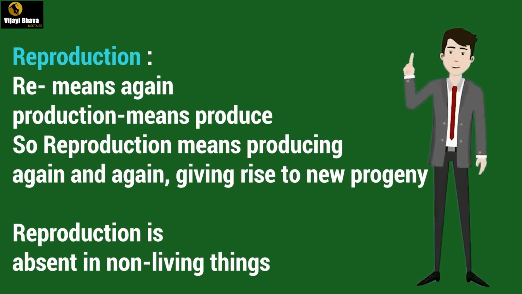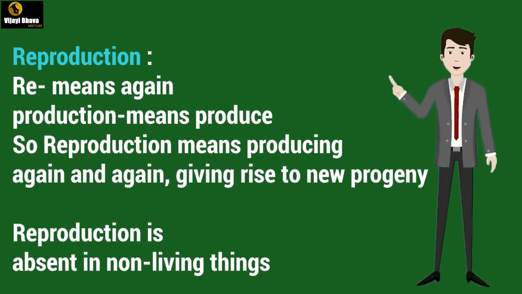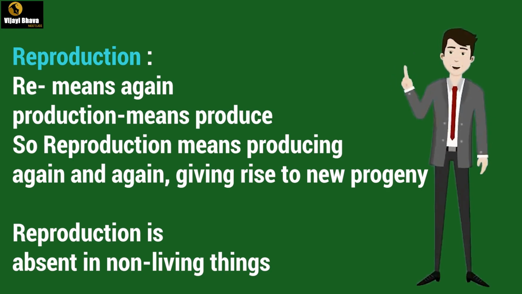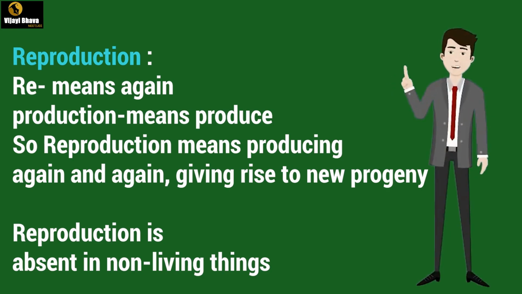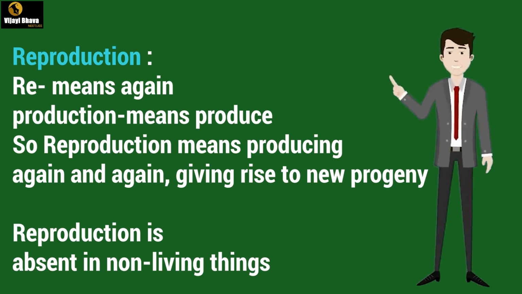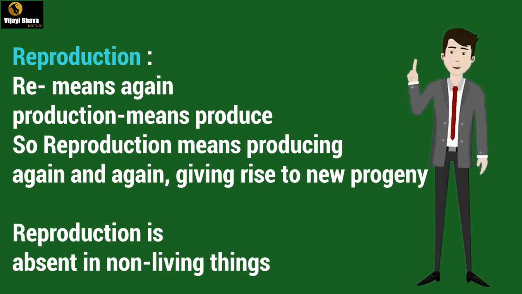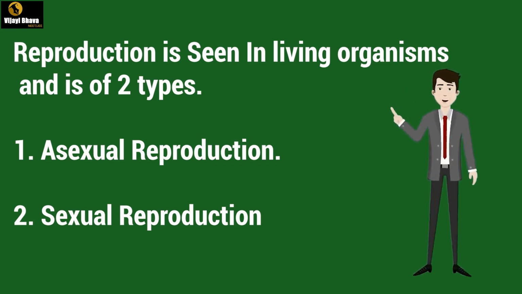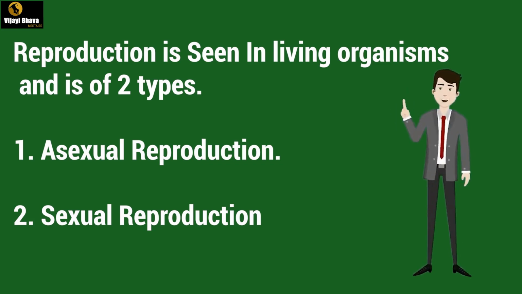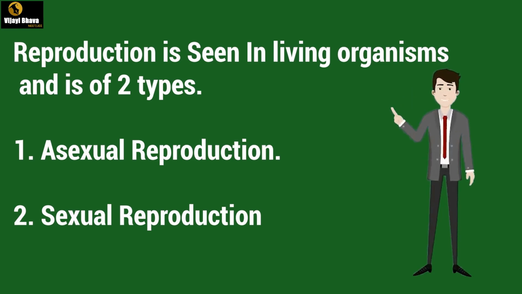Now let us move on to the second feature, reproduction. The word re means again. Production means produce. So, reproduction means producing again and again, that is, giving rise to new progeny. Reproduction is absent in non-living things like phone, pen, etc. The reproduction is seen in living organisms and is of two types. The first one is asexual reproduction and the second one is sexual reproduction.